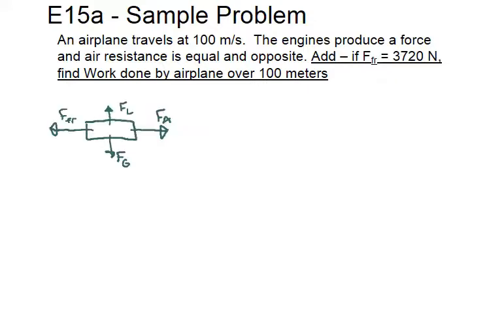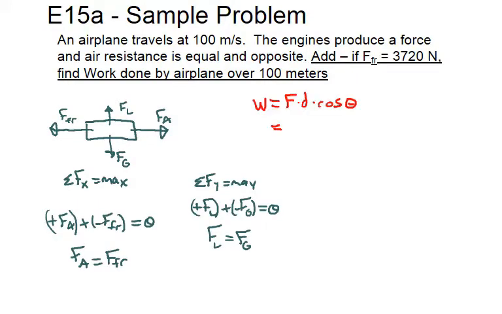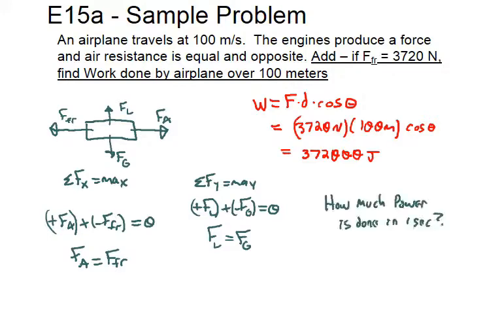So we've got the force of lift, we have the force of gravity, we have the force applied by the airplane, and the force of friction. If it's going at a constant velocity, we know that force applied and force of friction are balanced, so are lift and force of gravity. So therefore, the force applied is the same as friction, and we get 372,000 joules as the work done by the airplane.